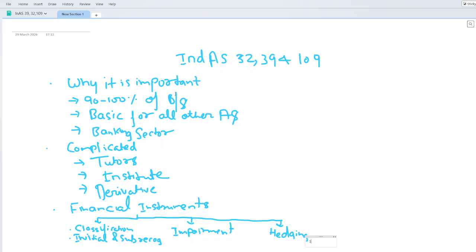It is an irony that even in our institute, the CA institute, they hardly ask about this accounting standard. I think around 15 to 20% weightage is there, but still I believe it's very less because it's a very complicated accounting standard.